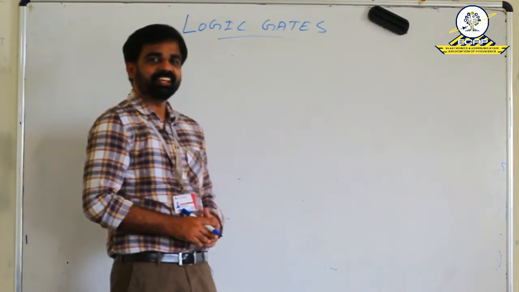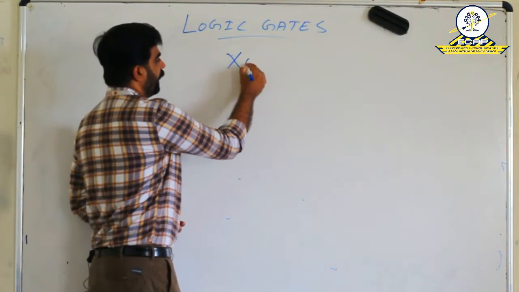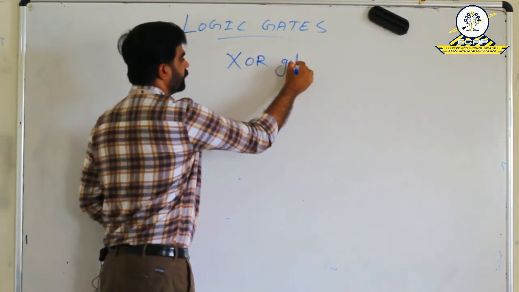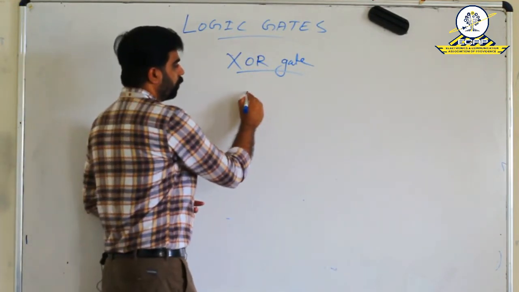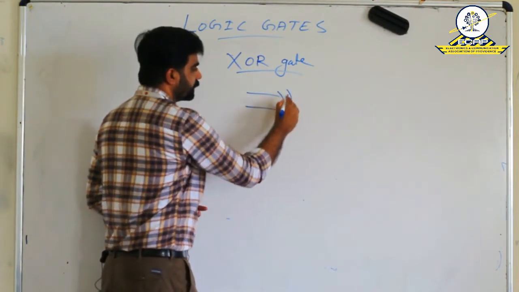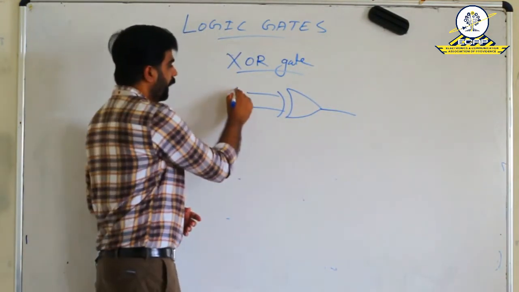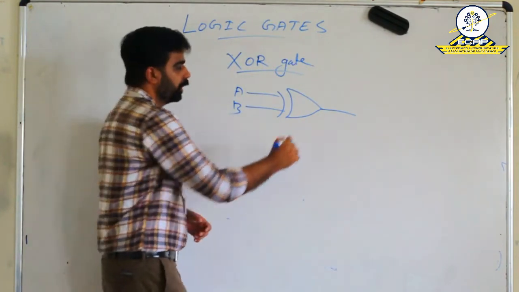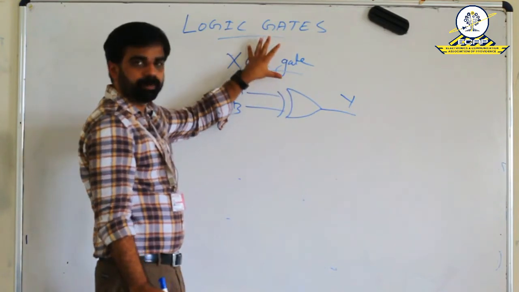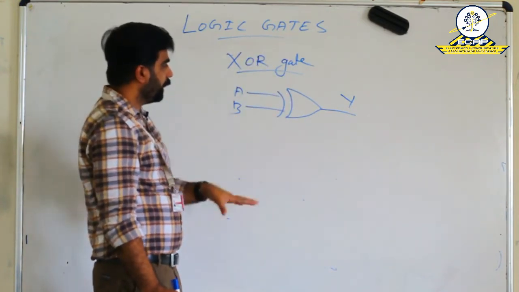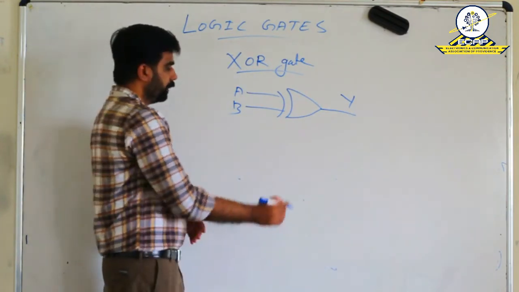Now we can see our next logic gate, that is the XOR gate. The logic symbol of the XOR gate is represented like this. This is the logic symbol of a 2-input XOR gate. A and B are the inputs, Y is the output. And its behavior can be represented by using the truth table.